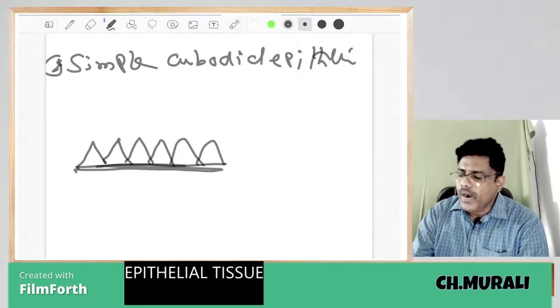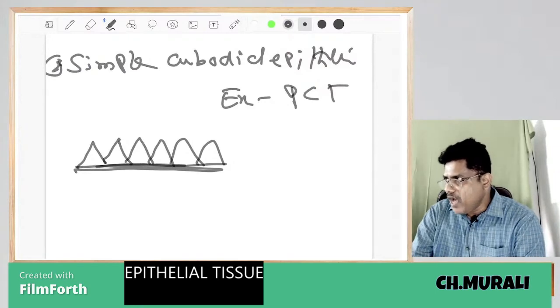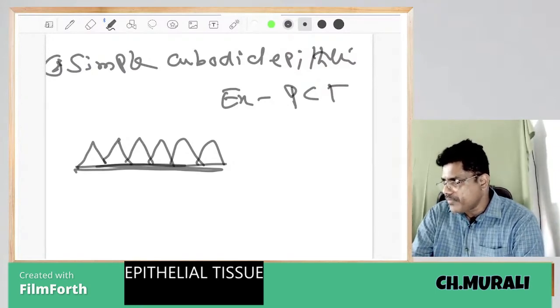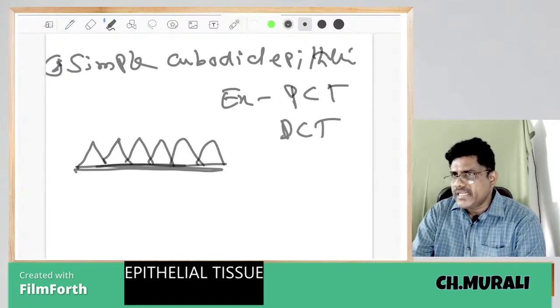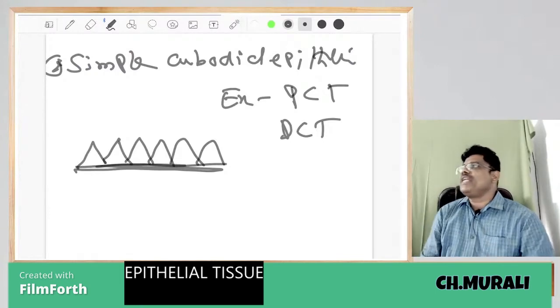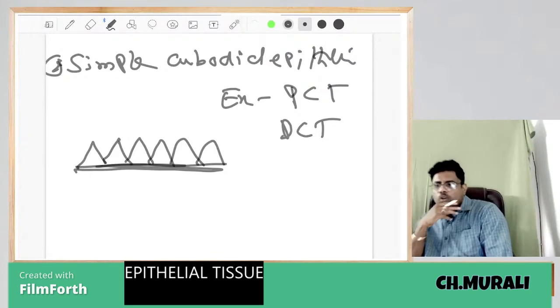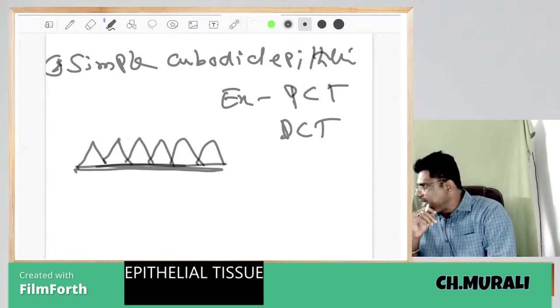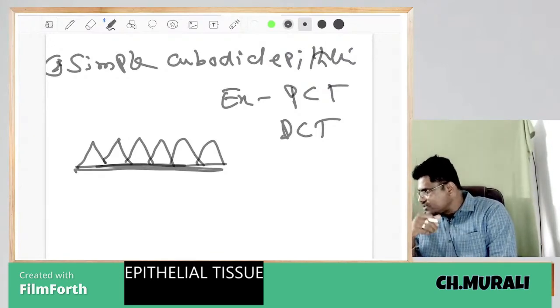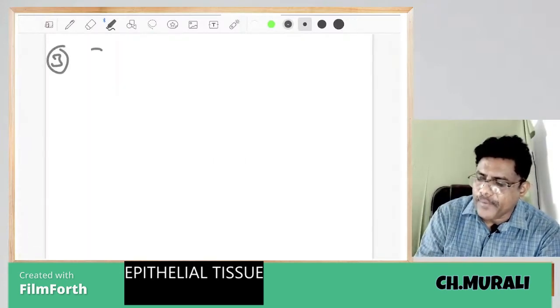The simple cuboidal epithelium example is PCT. You know PCT? Nephron proximal convoluted tubule, inside is simple cuboidal. DCT, distal convoluted tubule, inside simple cuboidal epithelium is present. What are the simple cuboidal epithelium examples? PCT, DCT. Any doubt? Third one is the simple columnar epithelium.